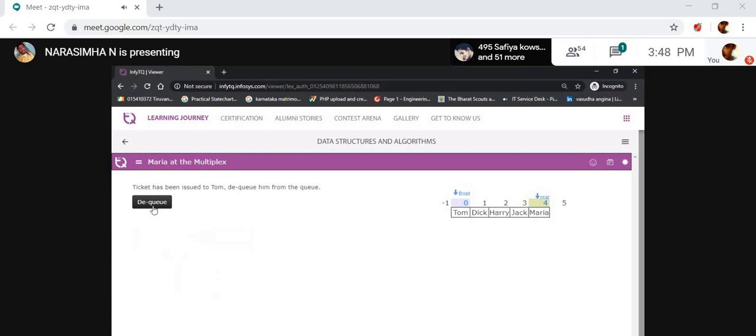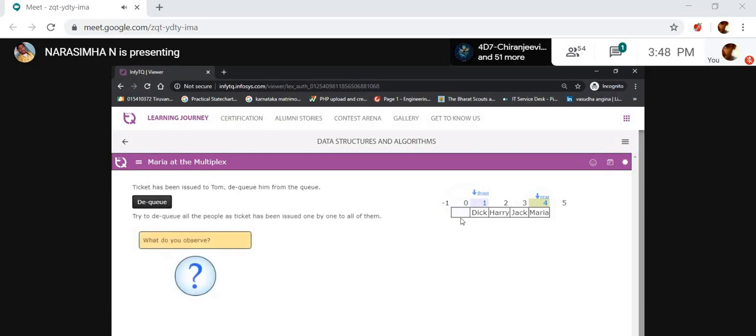Now we click on DQ. Then what happens? Let's see here. The front is incremented by 1. The rear is fixed now. Yes, the front is incremented again. Next, again the front is incremented. Why? Because 3 members have taken their tickets. Front is incremented by 1.